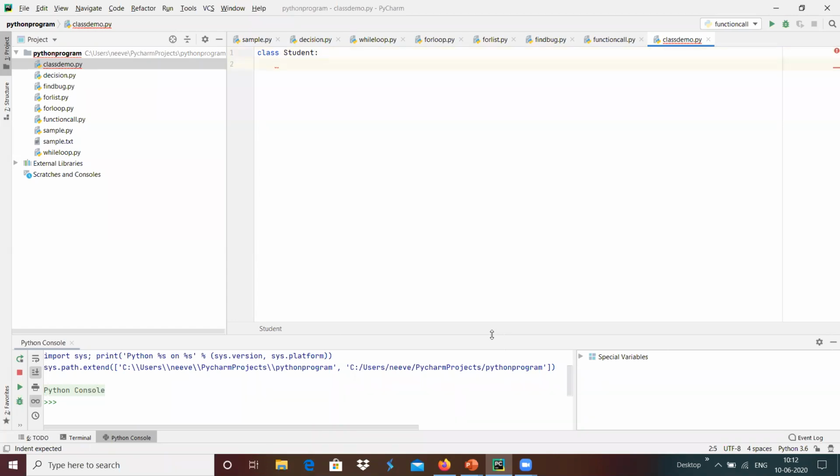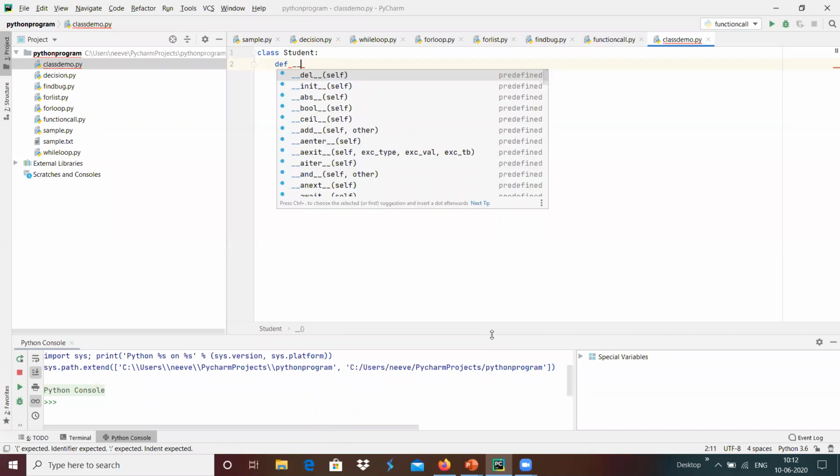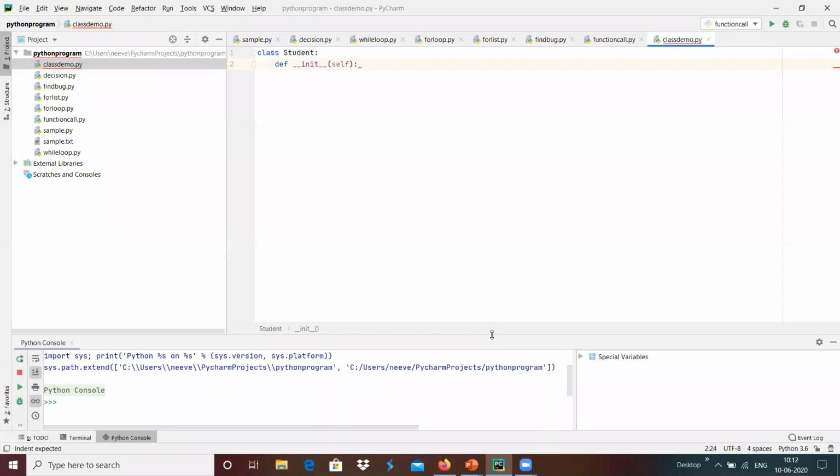And we can define the member function within that class, something like def. Maybe I'm going to create a constructor for this class, and I'm going to put pass. If we do not want to do anything, we can put a pass here, and maybe we just created a student and then a constructor. Then it is fine to create the instance for that class.